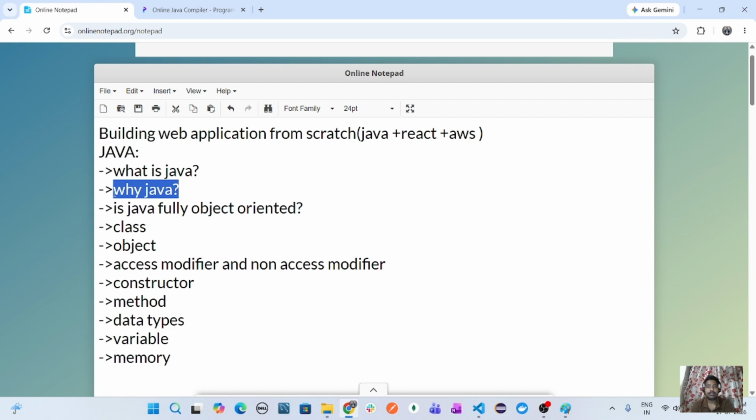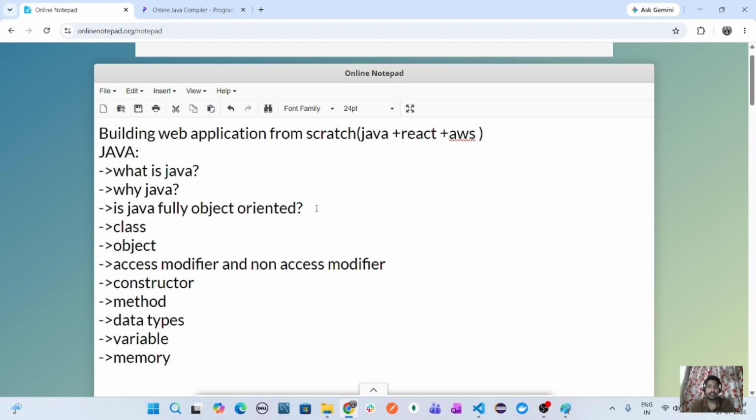And for that nature only, Java still exists in the market, and it will never fade. I am giving you the guarantee. And Java with Spring Boot plus microservice architecture has a separate aura, you can say, so for that reason Java will never fade.